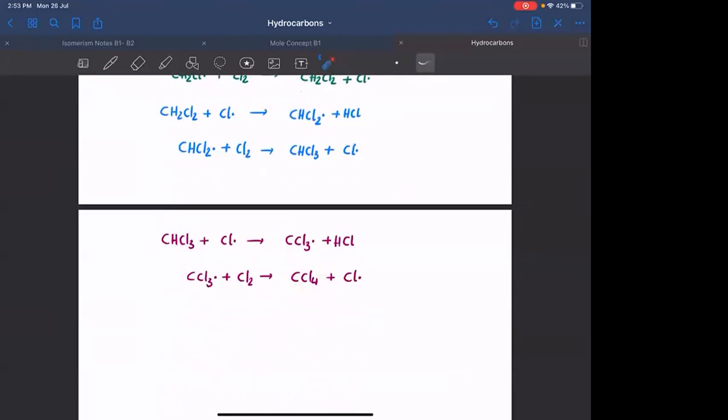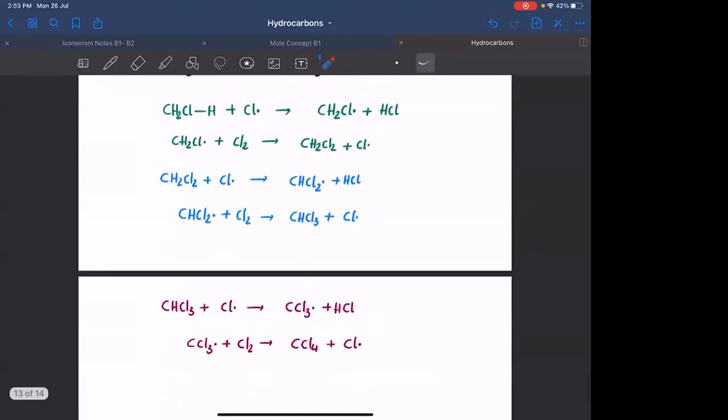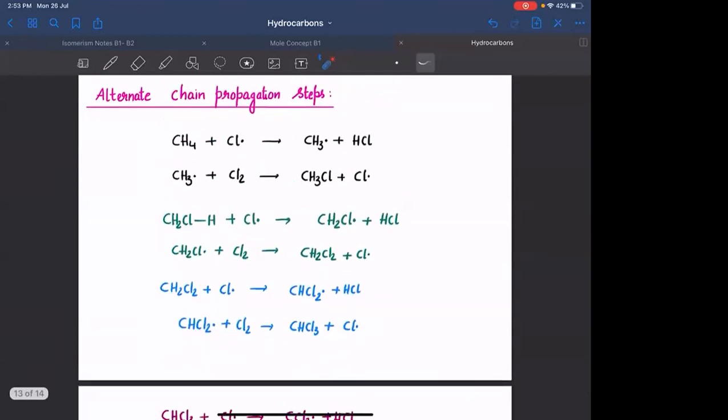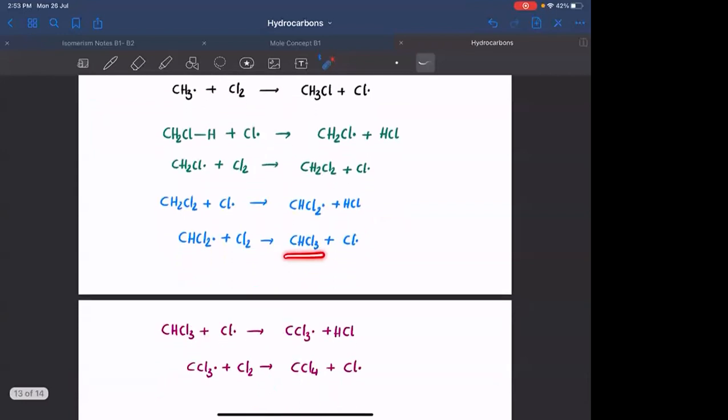Okay. We cannot predict the composition where we can have CH2Cl2 as the major product, meaning the maximum amount being this, or the maximum amount being CHCl3. You cannot predict that particular composition.